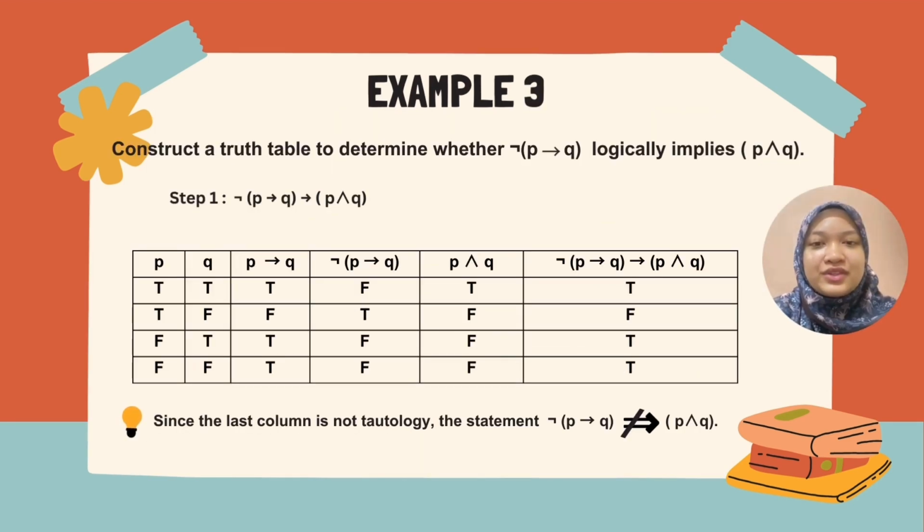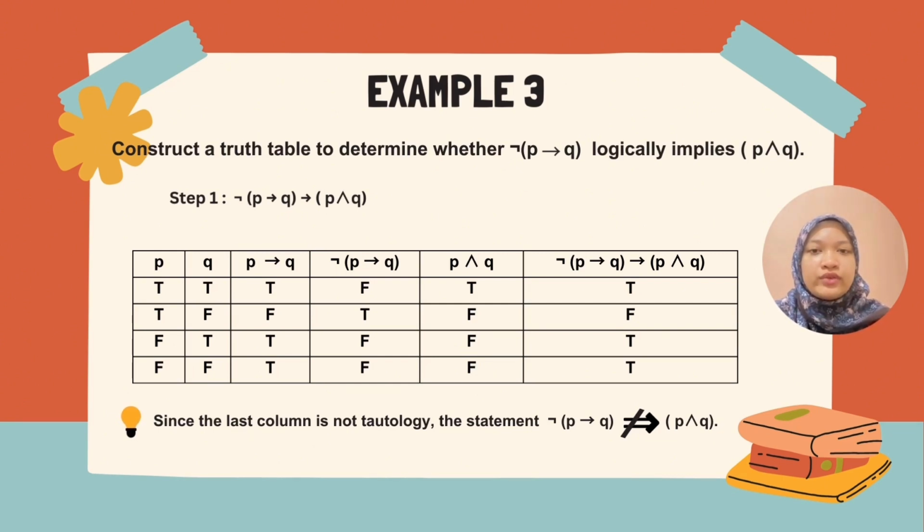Next, example 3. The question is to construct a truth table to determine whether not (P implies Q) logically implies P and Q. To be more clear, we can write it like in step 1: not (P implies Q) implies P and Q. Since there are two variables, P and Q, the number of rows will be 2 to the power of 2 equals 4.